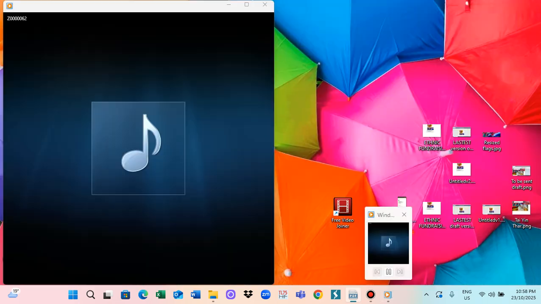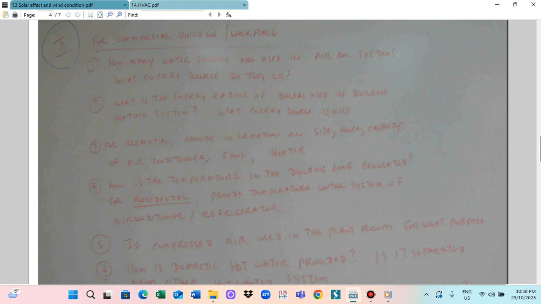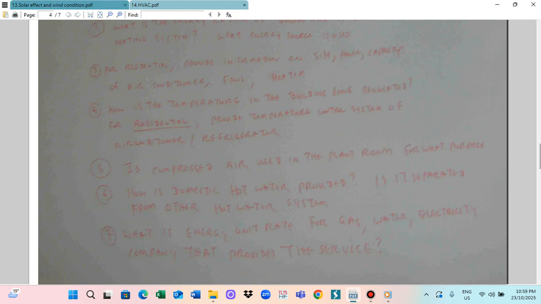So this one is where we use the compressed air system. In this case, for the residential, we have to provide the information on site power and the capacity of the air conditioner and fan heater. How is the temperature in the buildings regulated? For the commercial systems, there are temperature control systems. But if you only use residential, you also have to provide the temperature control system of the air conditioner or refrigerator. Every refrigerator has a temperature control system, so you have to provide how the temperature control system works.